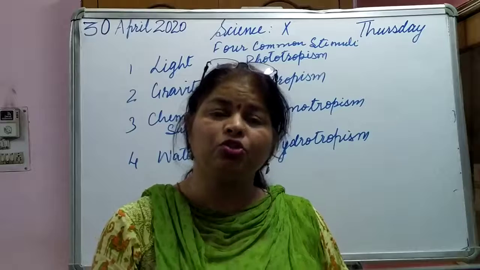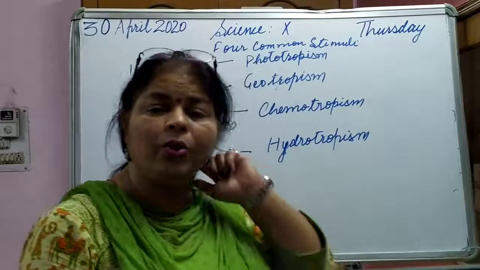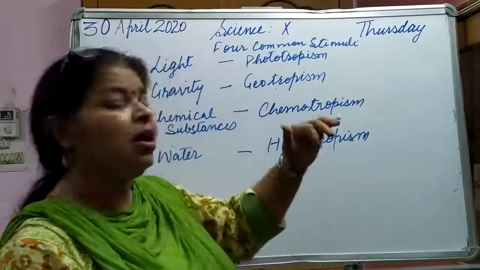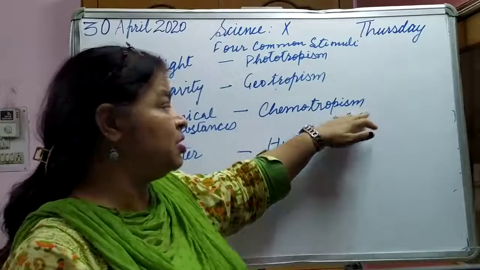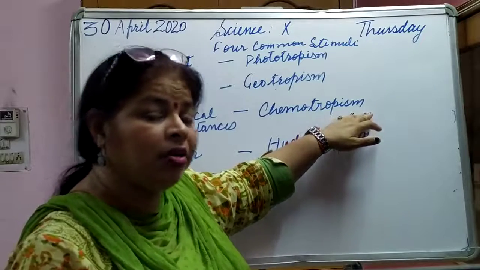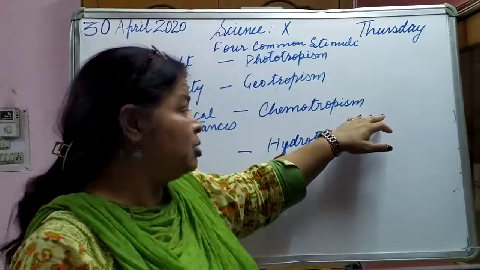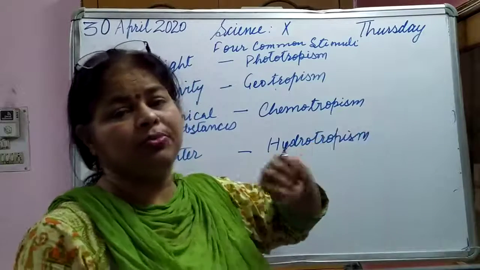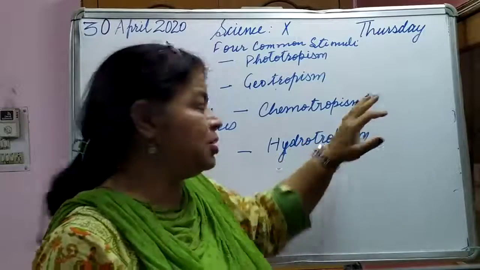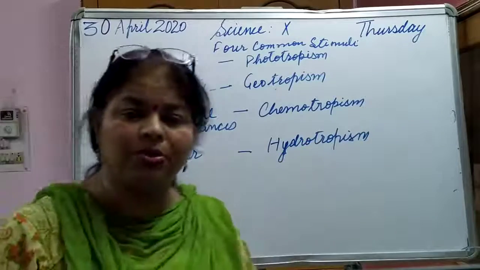This pollen tube will generate only when the chemical substance has been released. So this growth of the pollen tube is basically chemotropism. Then the last one is hydrotropism.